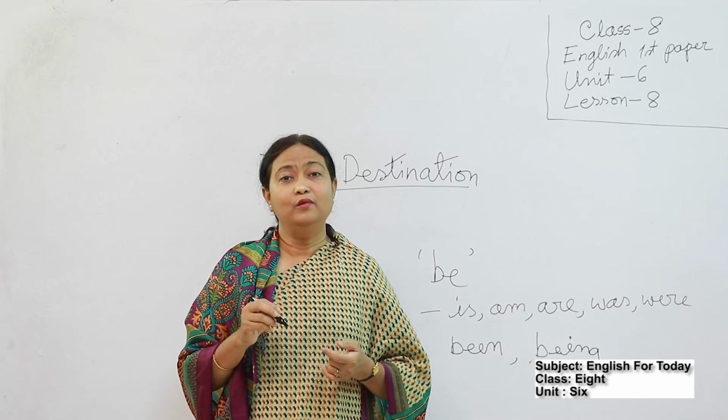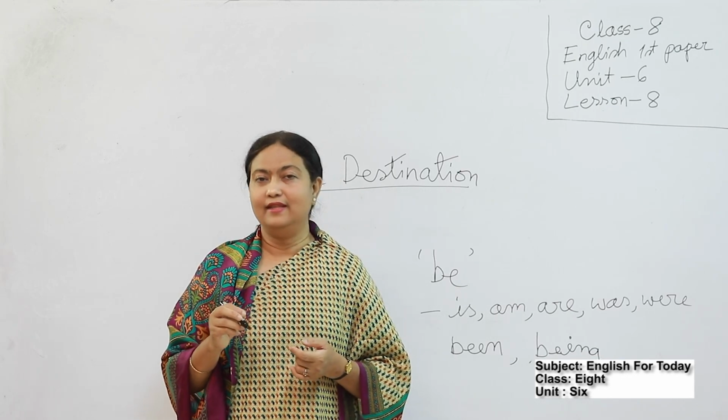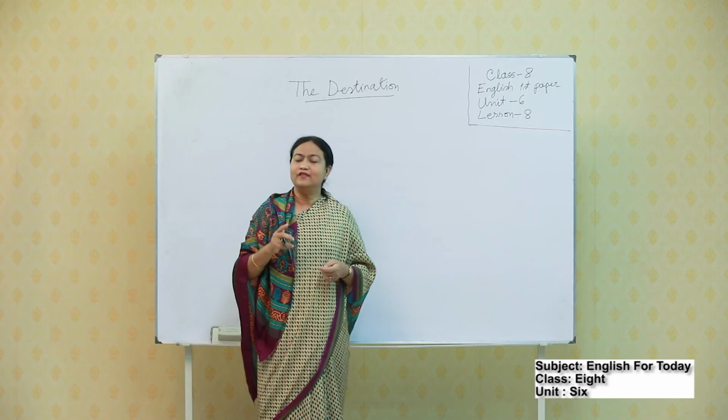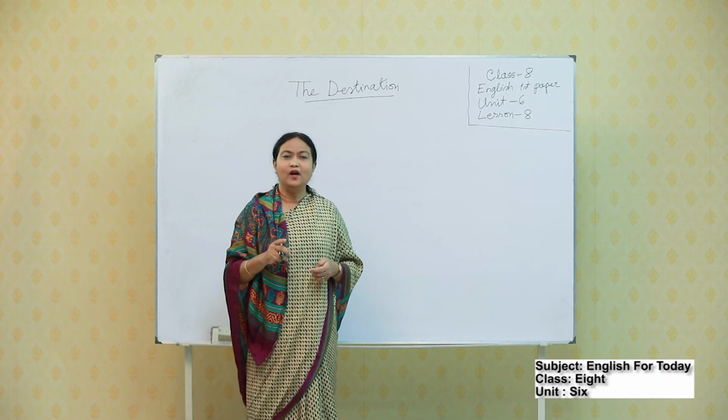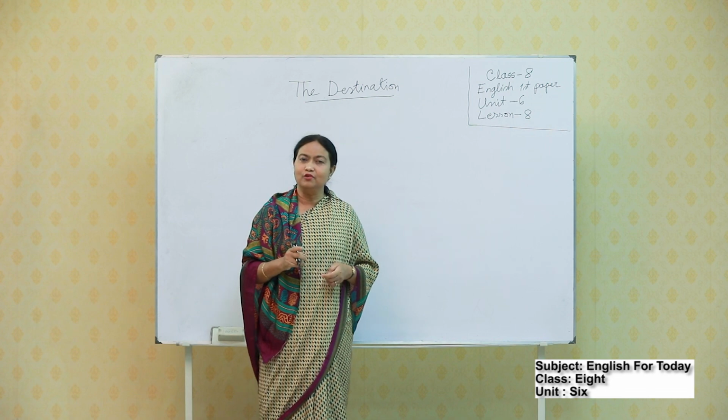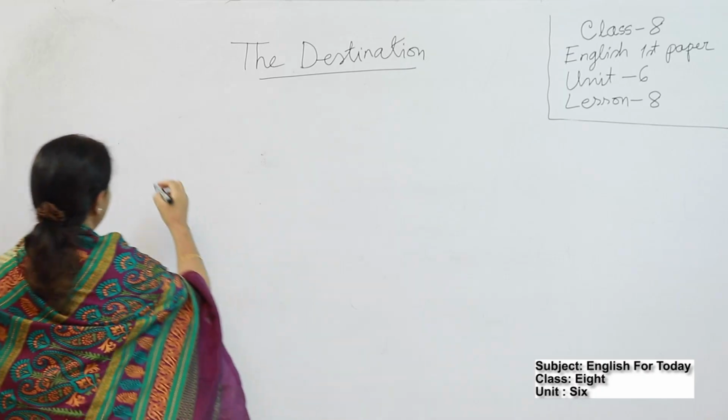Now go to section B. There is a passage. After your silent reading, you have to answer a question. I am writing the question on the board.